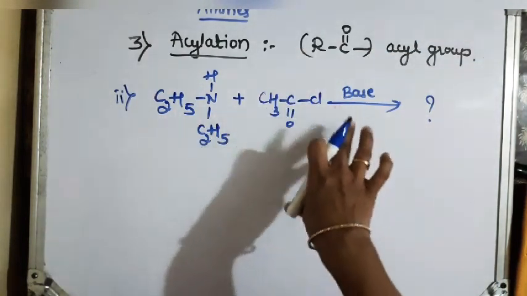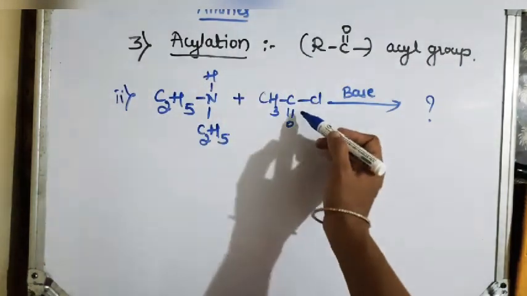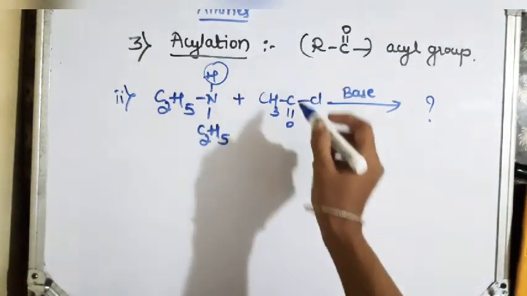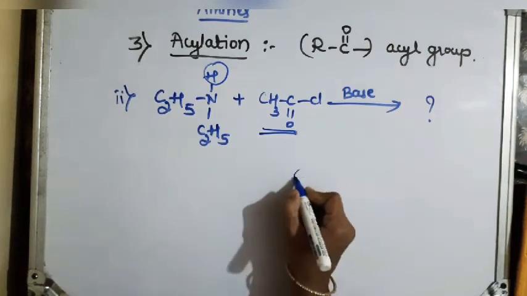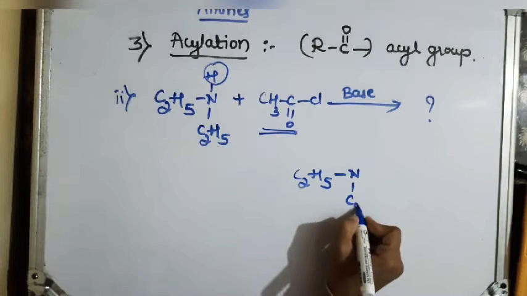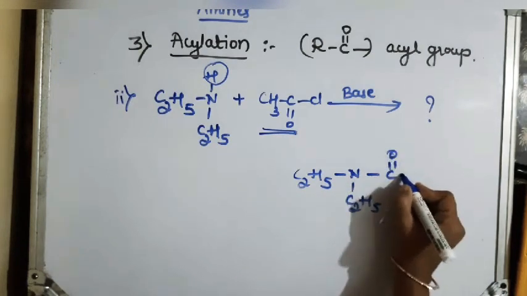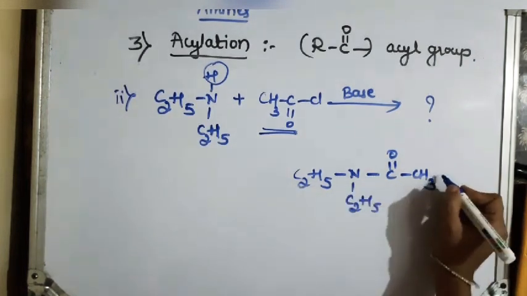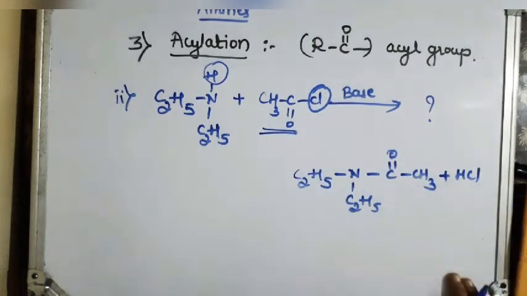Generally, you know that there is a replacement of the hydrogen of the amine by the acyl group. So just remove this hydrogen and place the acyl group. So what you get as a product is C2H5 N C2H5, and here we will have COCH3. COCH3 is the acyl group which we have introduced. H combines with the Cl to form HCl.